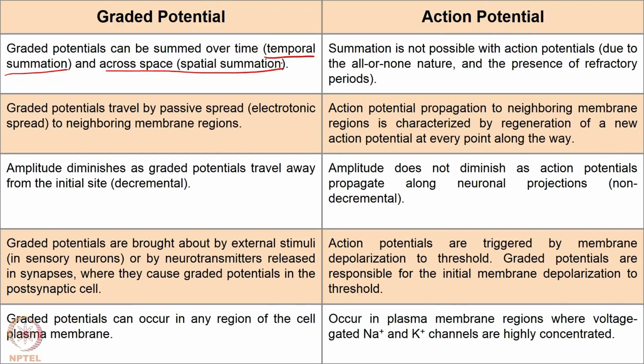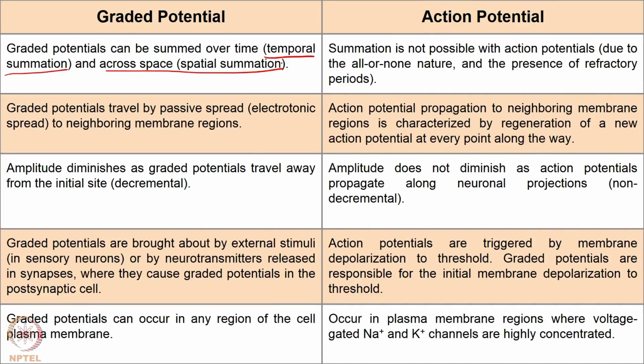So, two action potentials cannot sum. However, multiple graded potentials can sum and produce an action potential, but an action potential itself cannot sum with another action potential even if it arrives at the same time. Even if there is a suprathreshold stimulus that is maintained, it cannot cause a higher amplitude action potential, right.